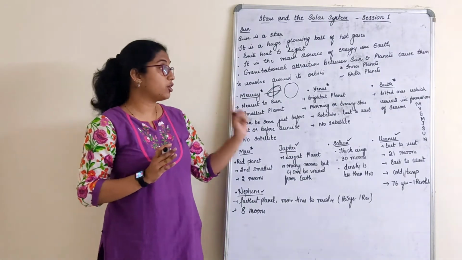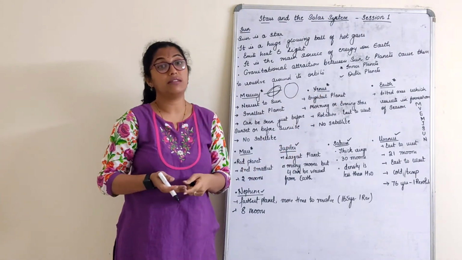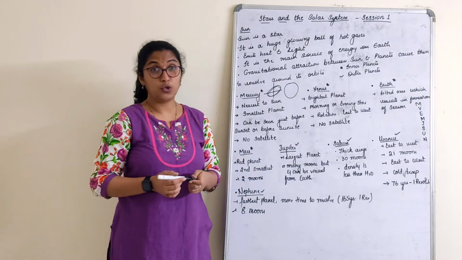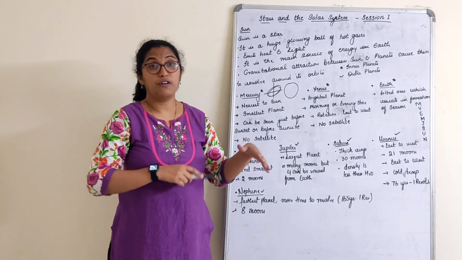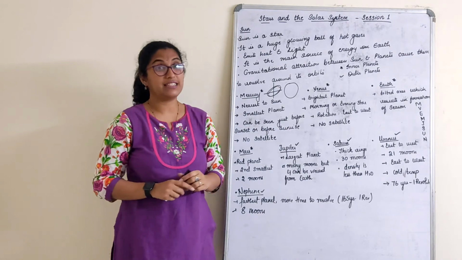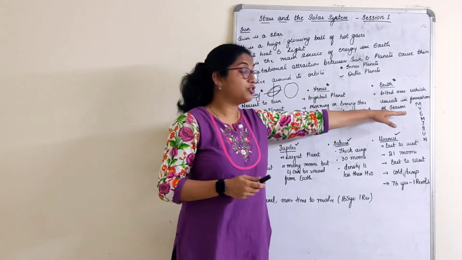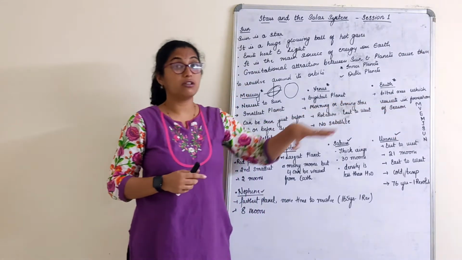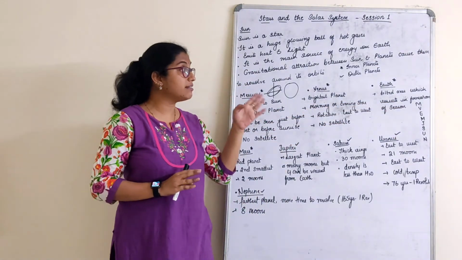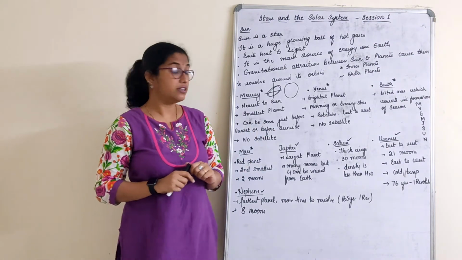That is why we observe seasons on the Earth. This year was full of winter season, rainy season and so on, right? So that's again a part. Important question, you can mark this, children. Seasons on Earth are only because of the tilted axis. That one line you can remember. It's also given in the notes.